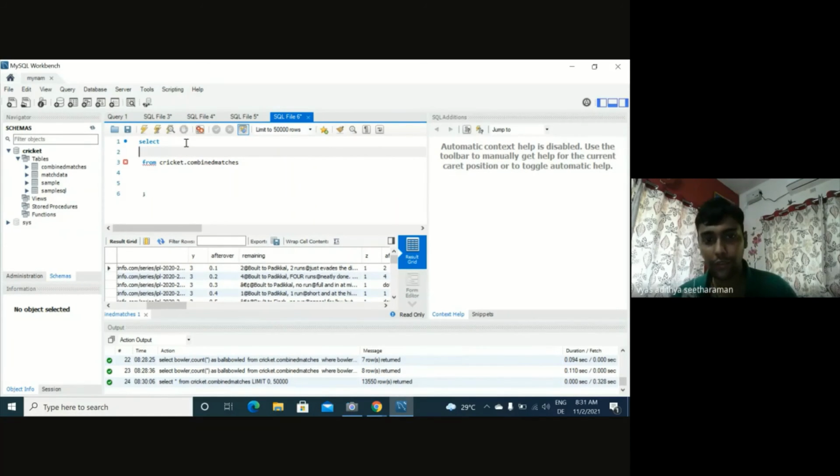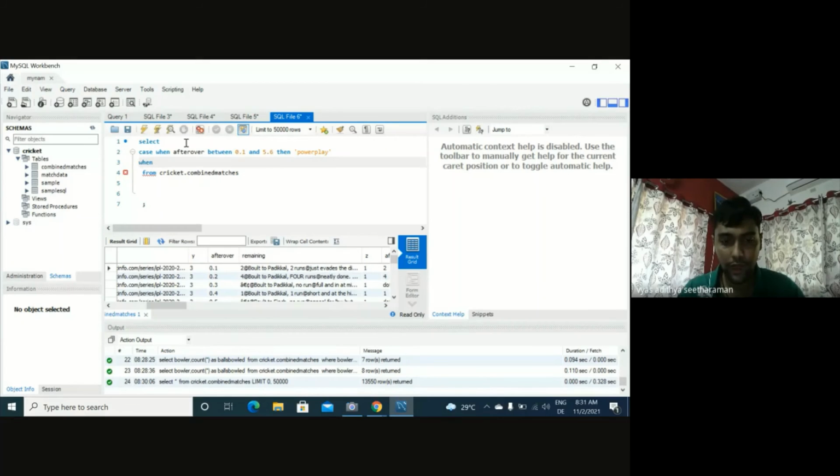So say we want to show this in case. We'll say case when, it's pretty much like English, after over between 0.1 and 5.6, then we call it power play.